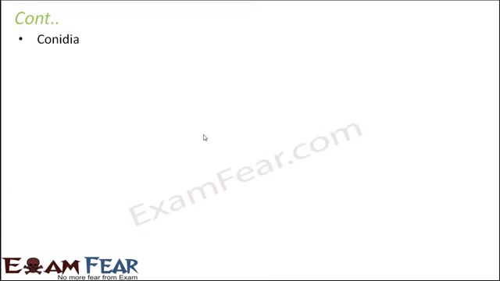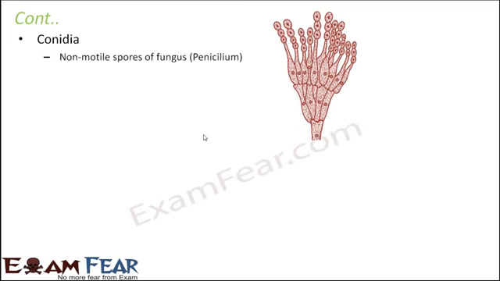Now, some of the common spores which are seen in different organisms. Let us have a look at that. Conidia. So, what are conidia? It is generally seen in the fungus. They are non-motile spores. That is, they cannot move from one place to another. It is mostly seen in Penicillium, which is a fungus. They are also called mitospores, and these spores are capable of giving rise to new organisms. Here you can see these spores, so they are non-motile.